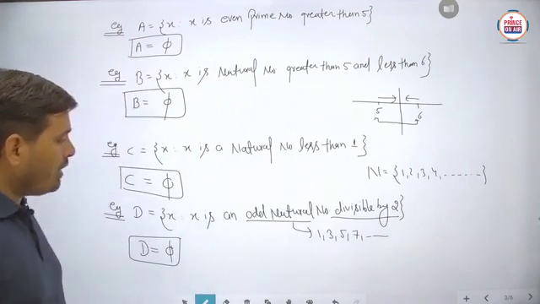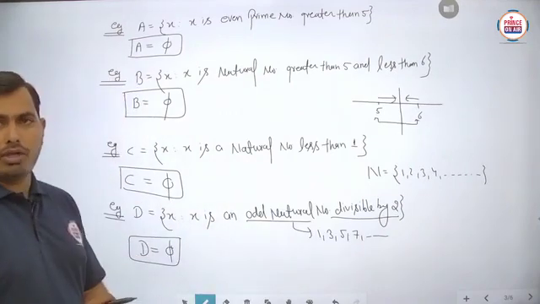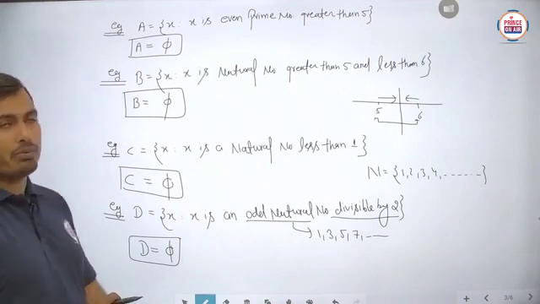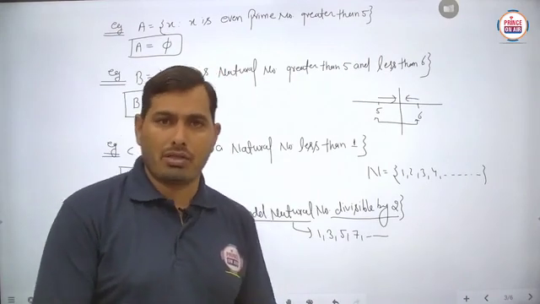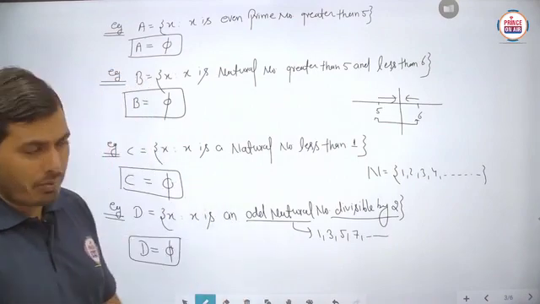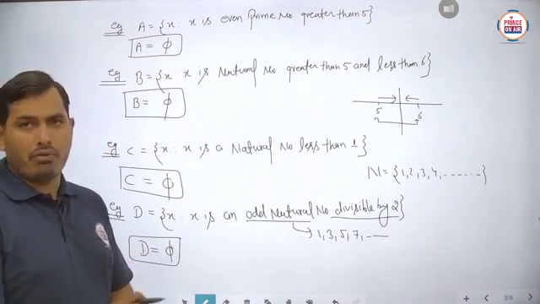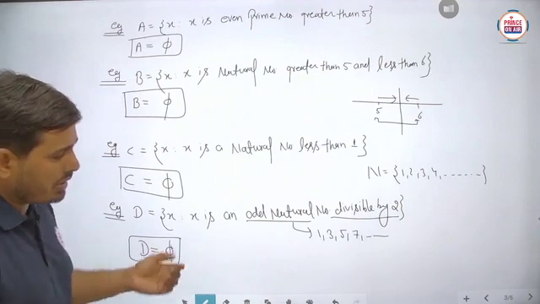Now you have to pause the video to note it down. Then after we will start the next type of set. After the empty set, we will take the two important sets known as the finite and infinite set. Is it to be clear? So pause the video to note down each and everything. Then after we will start the next part.